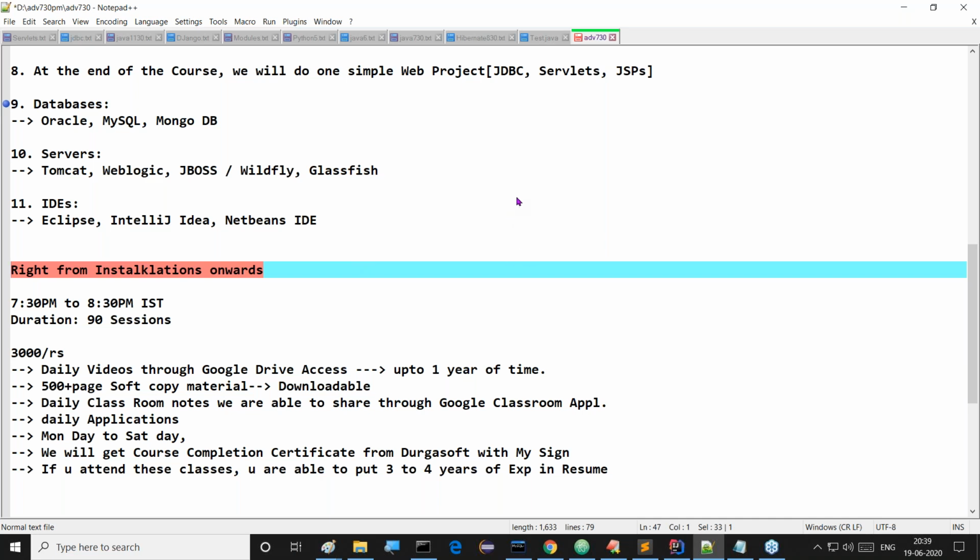Is advanced Java used in Android? No, sir. Core Java is sufficient to go for Android. Advanced Java is not much required for Android, but a server-side environment is required if you want to go for it.